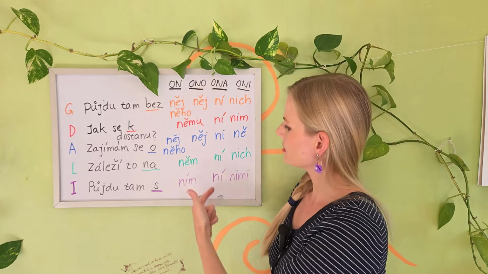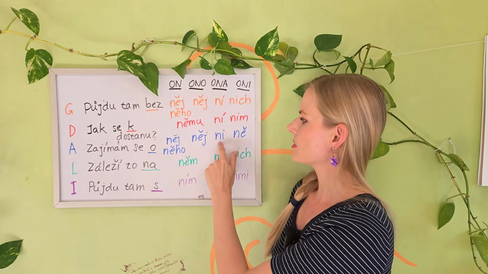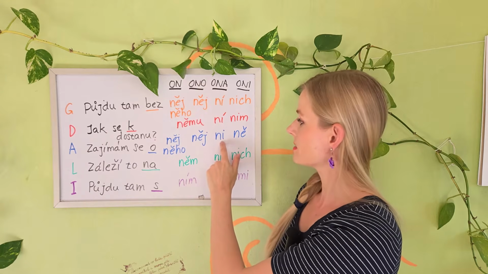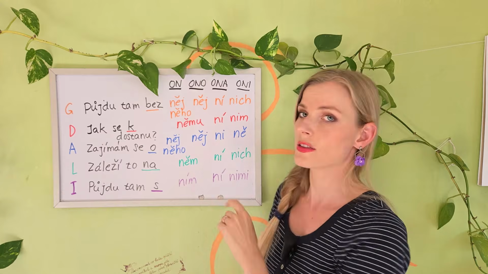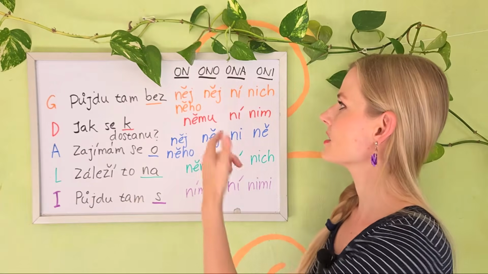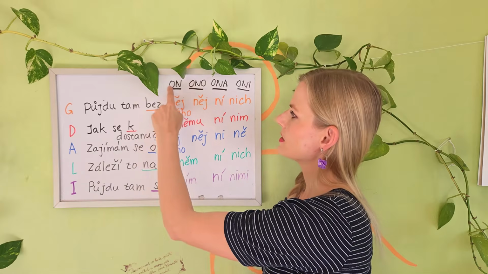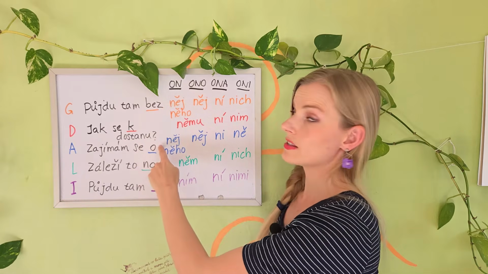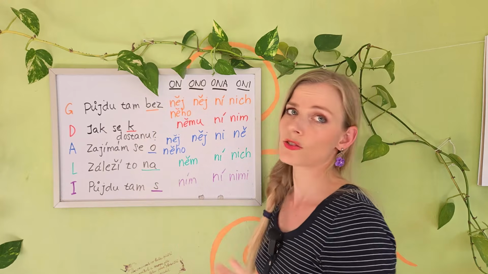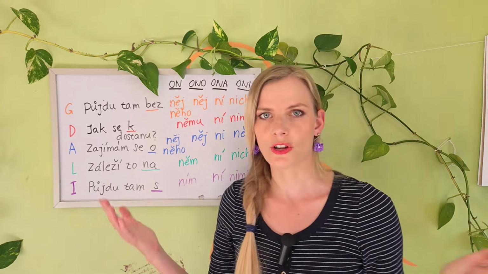And now that we have it nicely written, remember that the accusative for her is the only one with short I. Ni. Everything else is ni, ni, ni, ni. So this one is very easy. Remember that he, for the genitive case and the accusative, can have two forms and there is no difference in them. No a to je všechno.